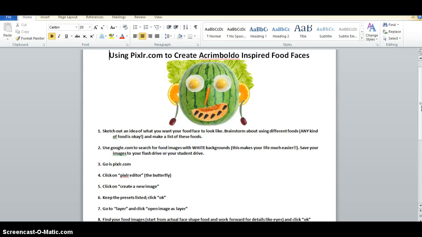And I'm going to give you a Word doc version of these directions so you can alter it however you need to. And also the thing you need to know about any kind of click-by-click directions is software is always changing. So actually I've taught this lesson for going on 5 years now, and every year I've had to tweak the directions because Pixlr keeps changing to make it better. So I have to kind of tweak the directions to make more sense for my students. So don't be afraid to tweak your directions.